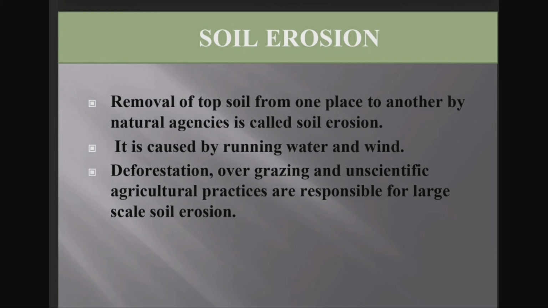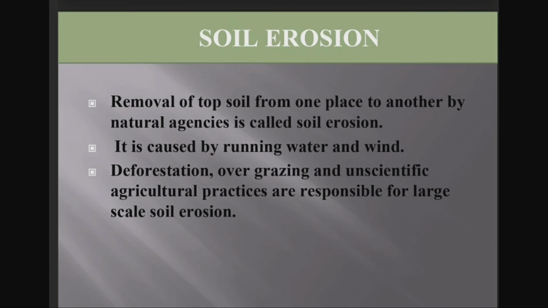Children, now we are moving on to understand how soil erosion happens and what are the different methods that we need to follow for soil conservation. So let's try to understand soil erosion first. What is soil erosion? It is the topmost layer of the soil getting washed away by natural forces like water, wind, glaciers or by some natural calamities or disasters. All these lead to soil erosion.